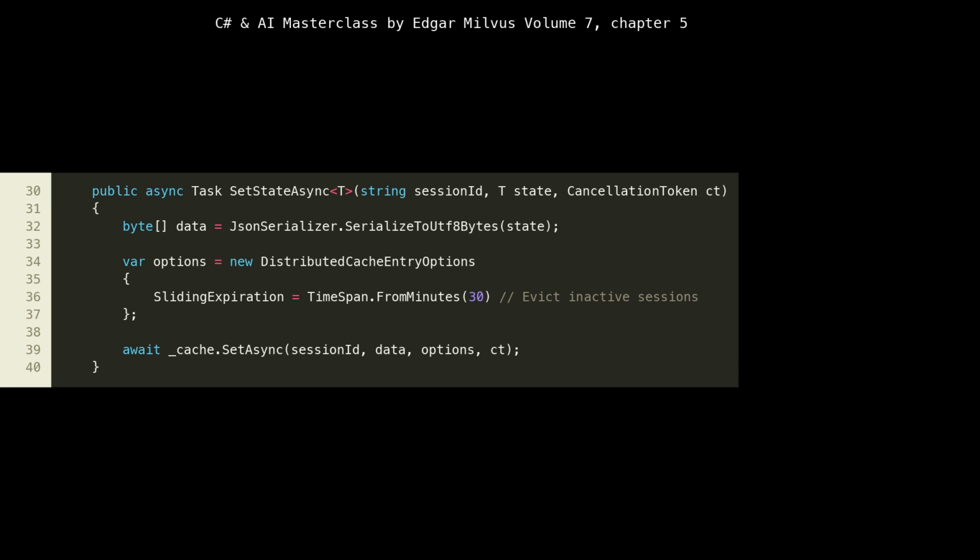This prevents stale data from accumulating and frees up valuable cache resources, aligning perfectly with cloud-native principles of efficient resource management. Lastly, at line 39, await _cache.SetAsync(sessionId, data, options, ct) stores the serialized state in Redis with the specified expiration policy, completing the state persistence cycle.